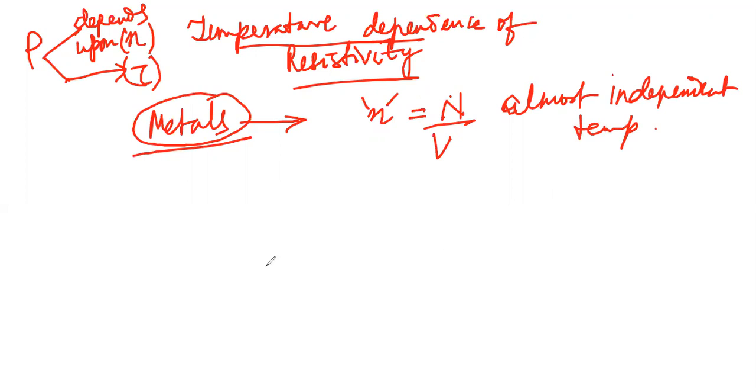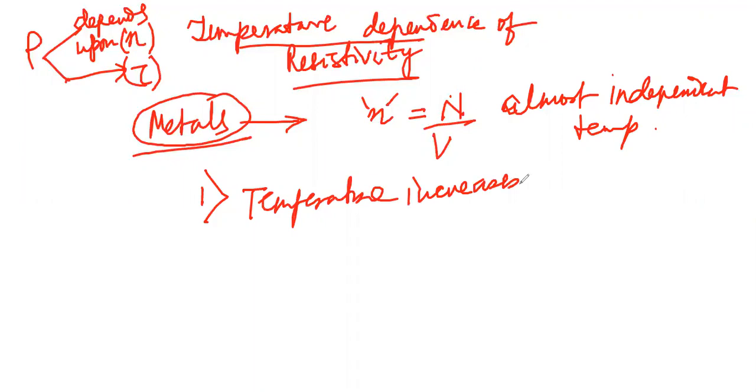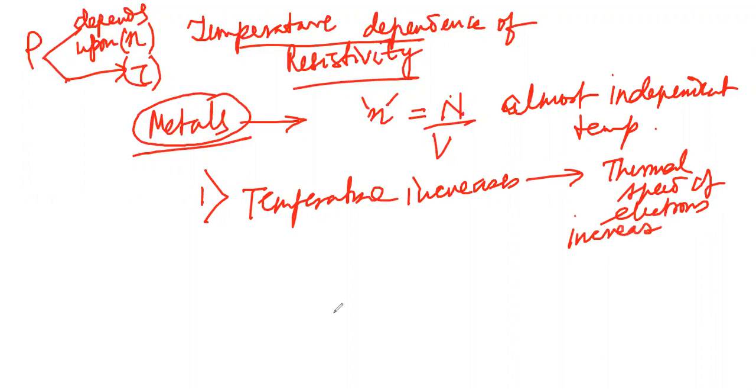Now another important thing in the case of metals: if the temperature increases, what happens? The thermal speed of the electrons increases. Therefore their amplitude of vibration also increases.